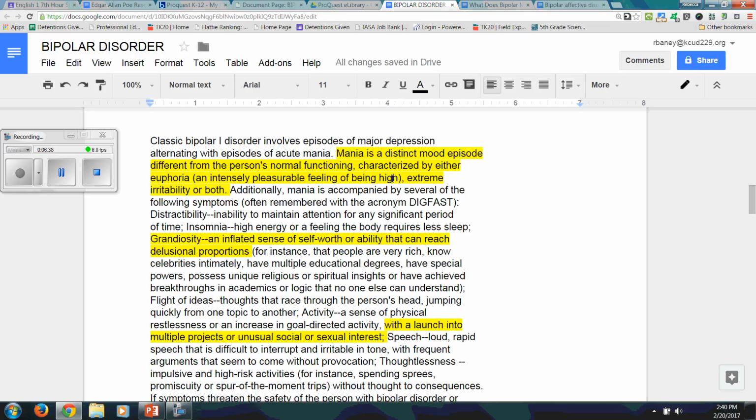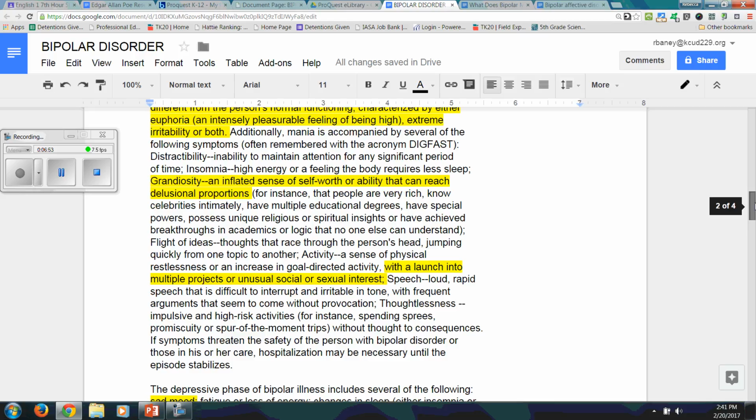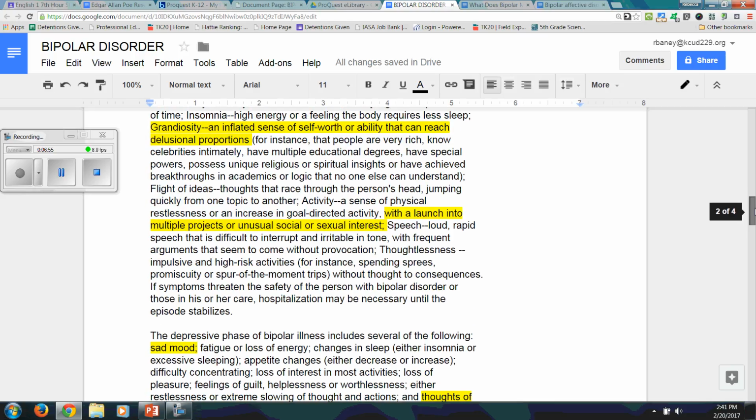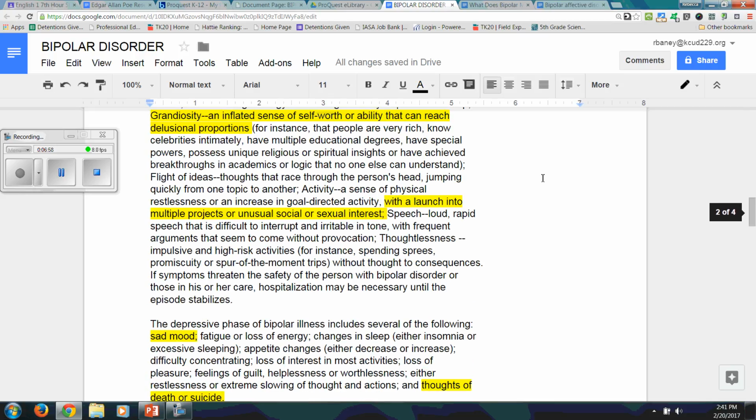Then it goes on to grandiosity, an inflated sense of self-worth or ability that can reach delusional proportions. The video talked about how he felt he was better than everyone else as a writer, and he was very critical of other people. If you remember Cask of Amontillado, that was based on a true story where someone insulted him. So that could go with his inflated sense of self-worth, like how dare someone else insult me.